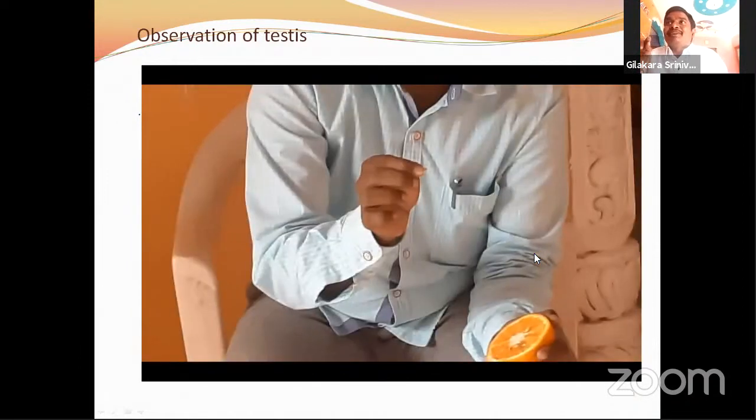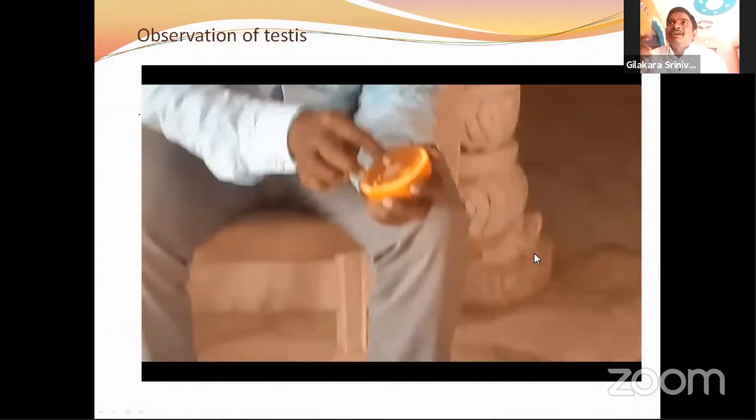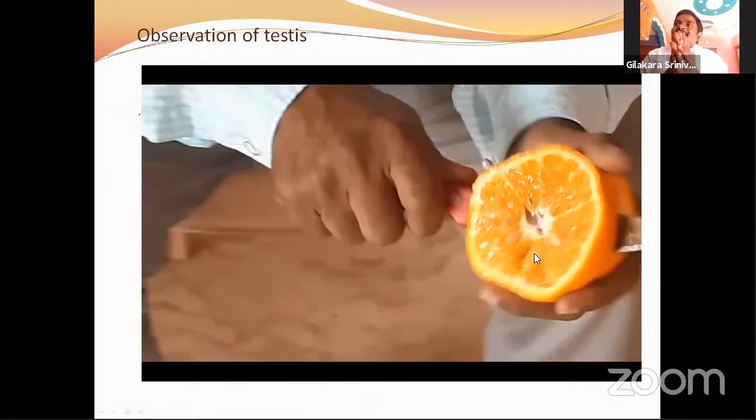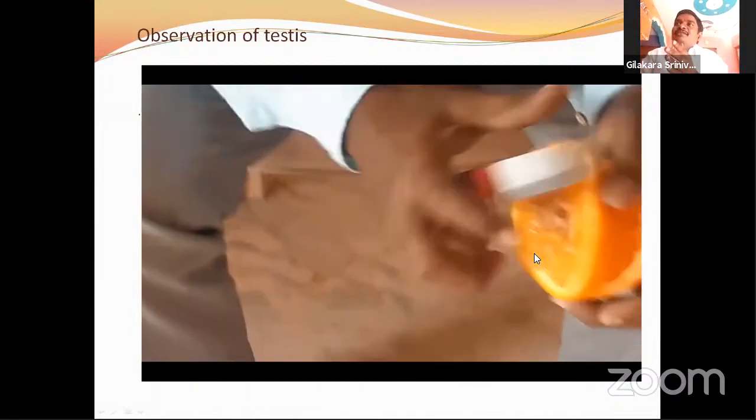You should remember this is only a model, just to understand the internal structure of the testis. We are observing the seminiferous tubules. In citrus fruits, juice is released from these tubules, just as our testis releases the sperm cells in that type of tubule, the seminiferous tubule.